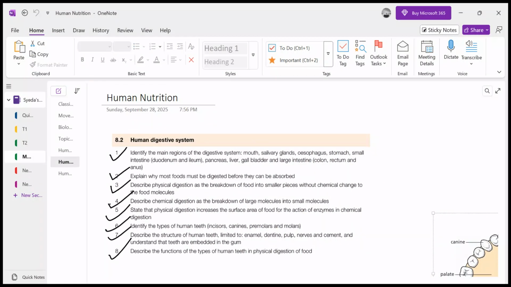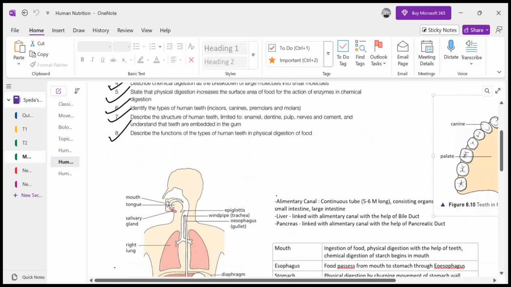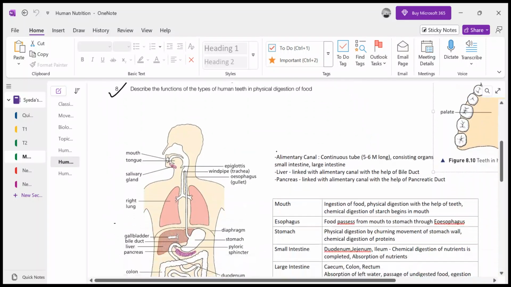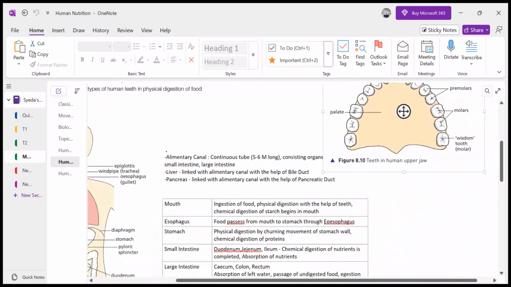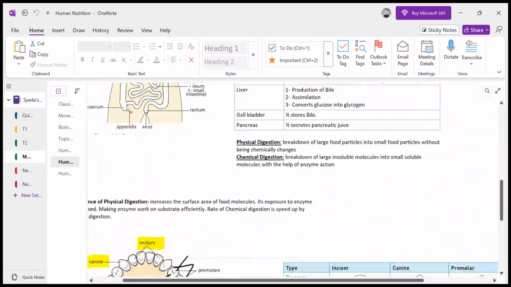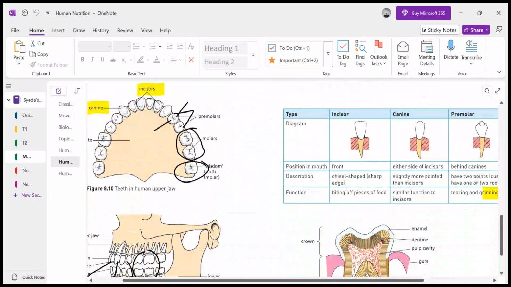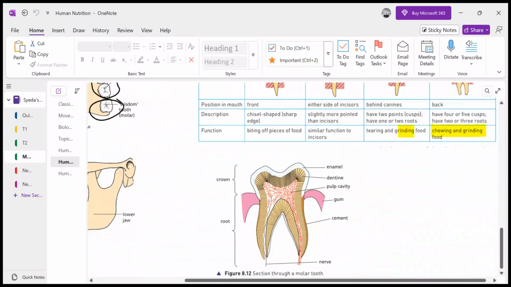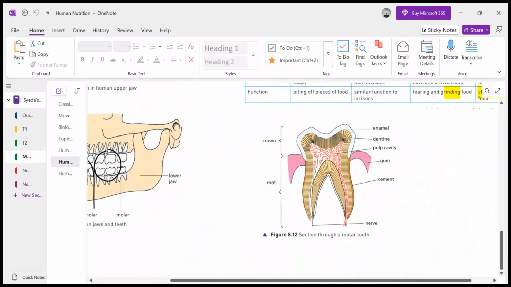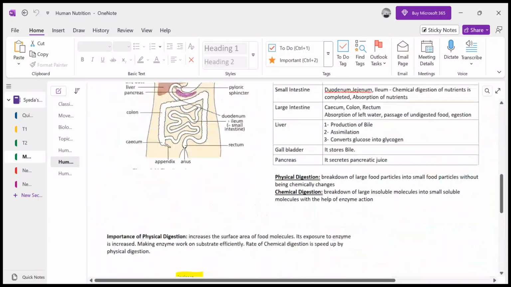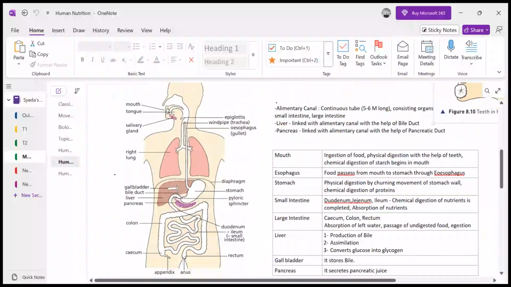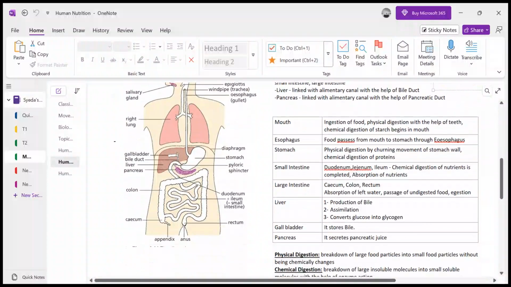We had also discussed the importance of teeth in physical digestion, four different types of teeth, their names, their functions, how we can recognize them, and the internal structure of the teeth. As well as the parts of the alimentary canal and important digestive organs that were linked with the digestive system.